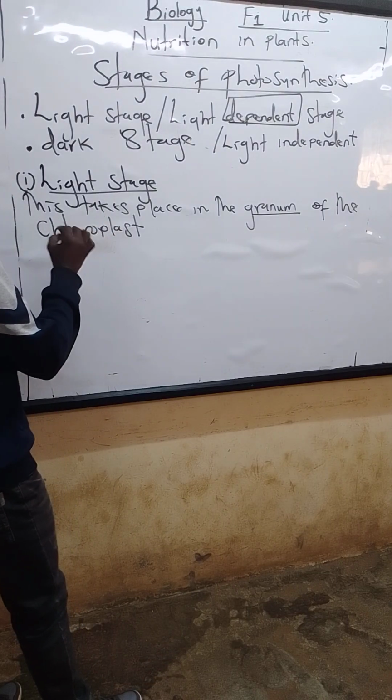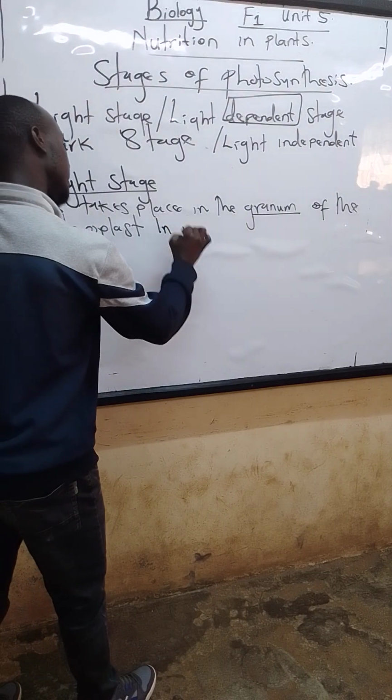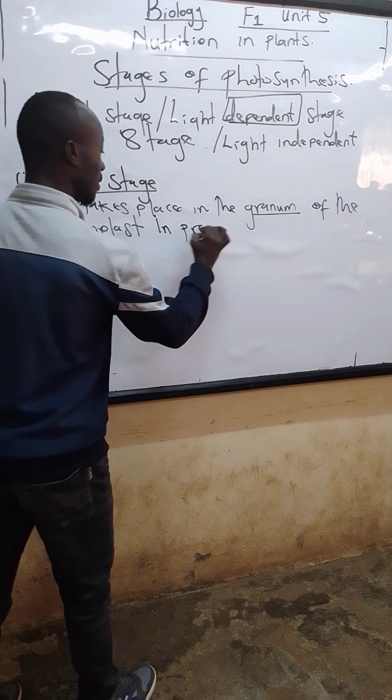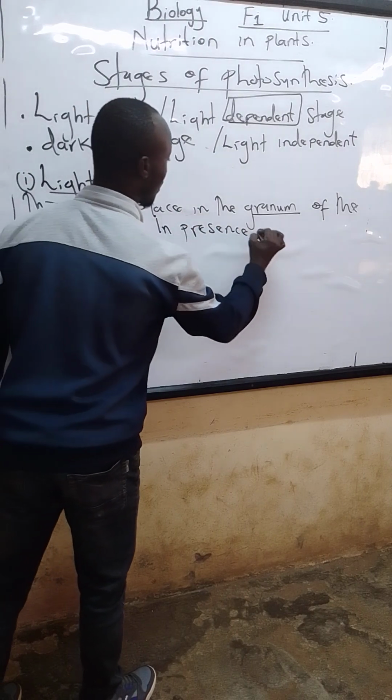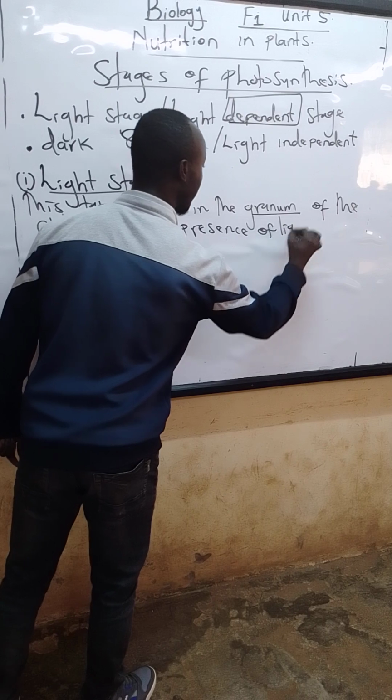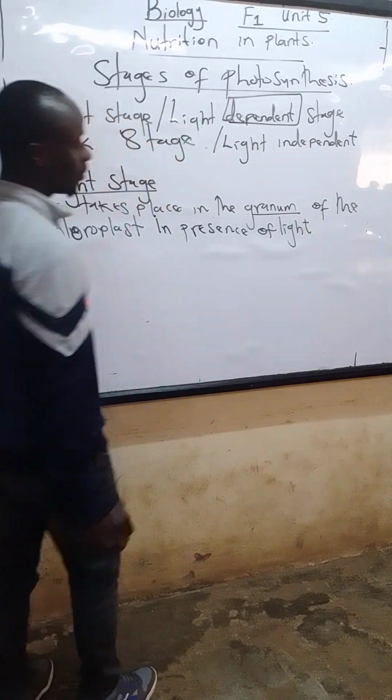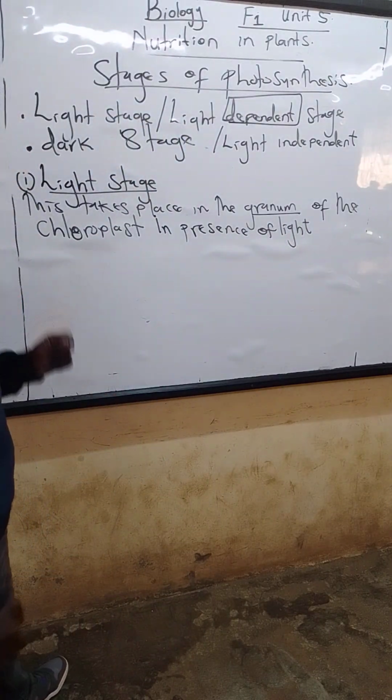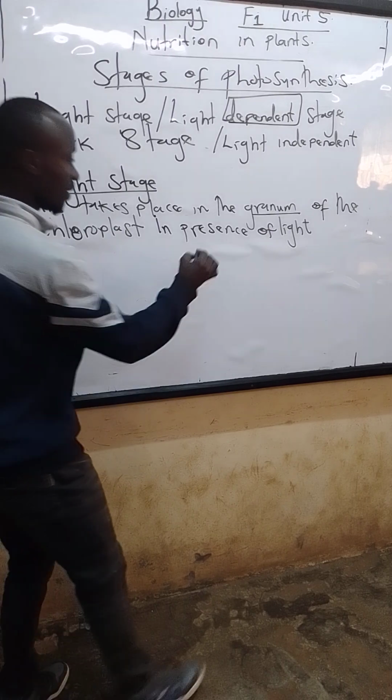So that is the next one that we'll be underlining: in presence of light. So it takes place in the granum of the chloroplast in the presence of light.